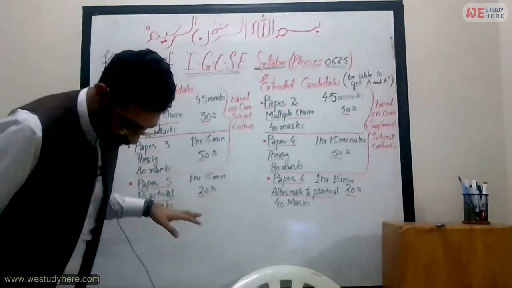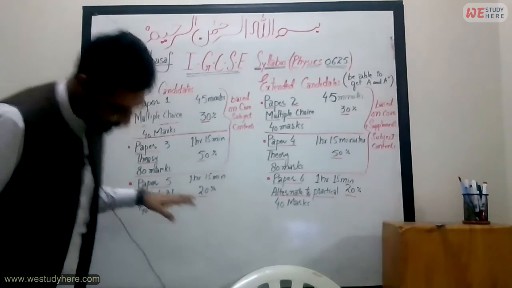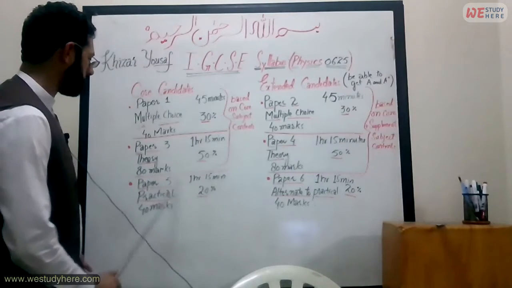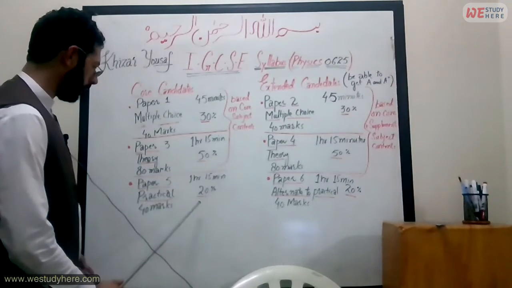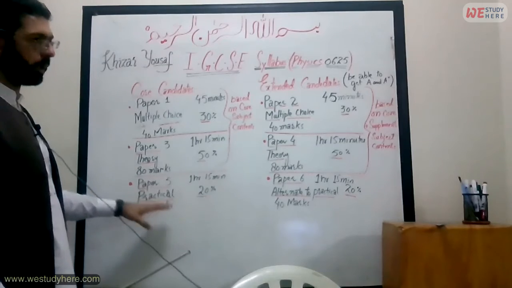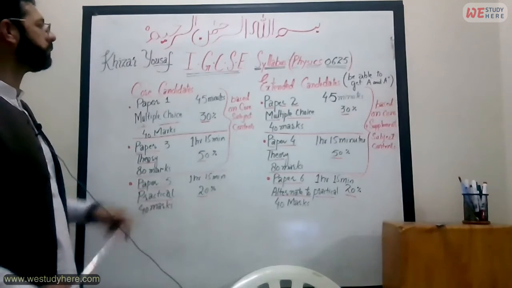Then paper number 5. Paper 5 is there. It is of 1 hour and 15 minutes, and 20% marks are there. This paper is practical, and it is a 40 marks paper.